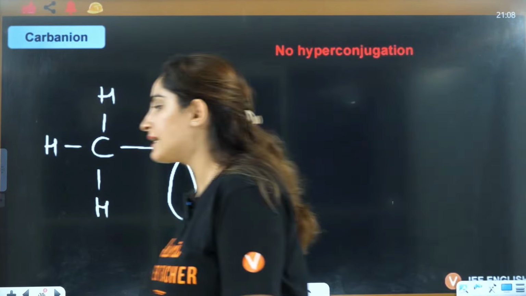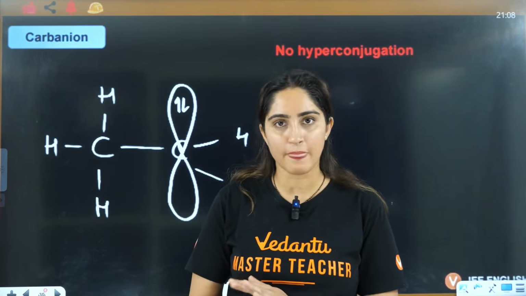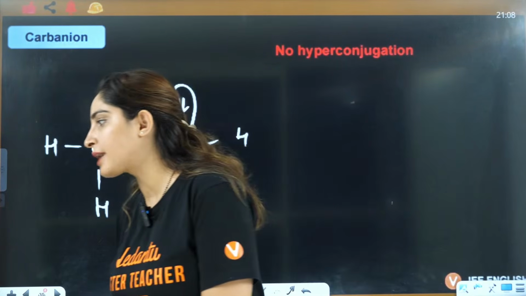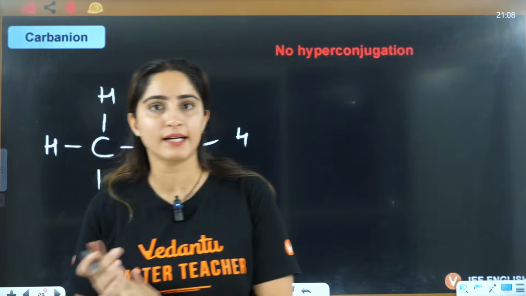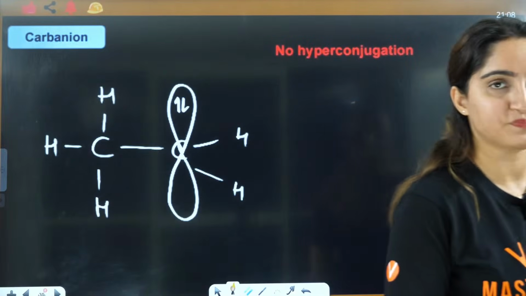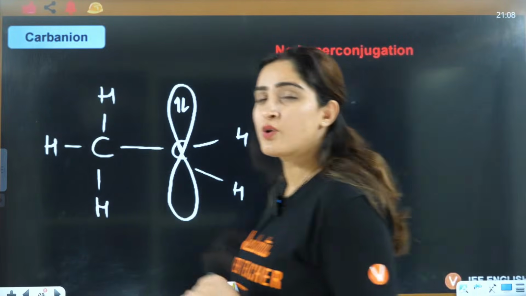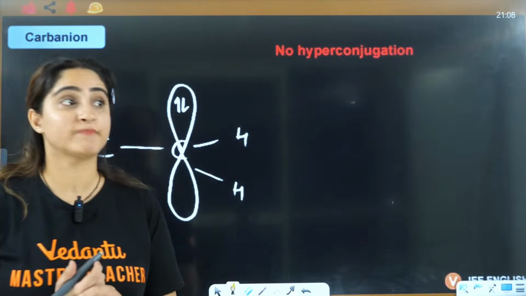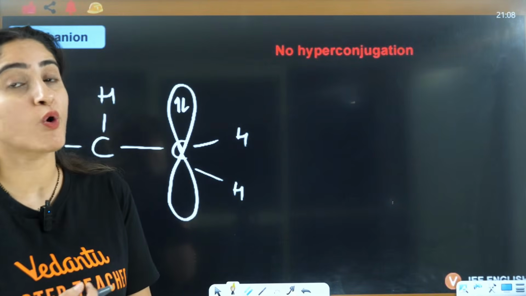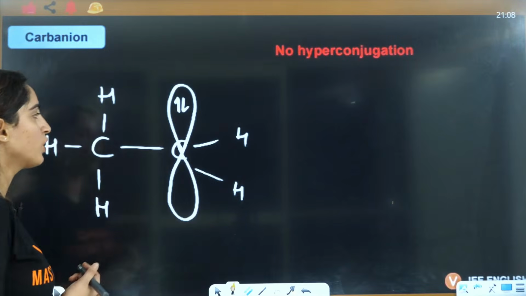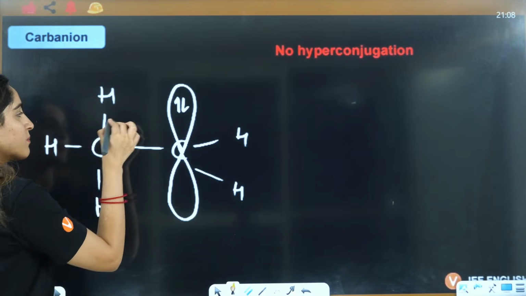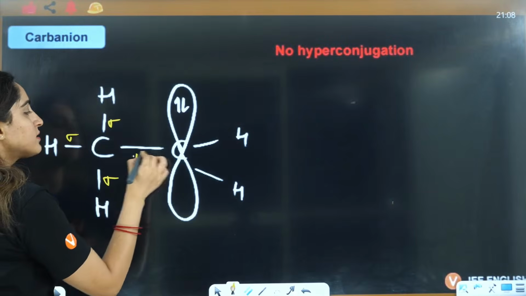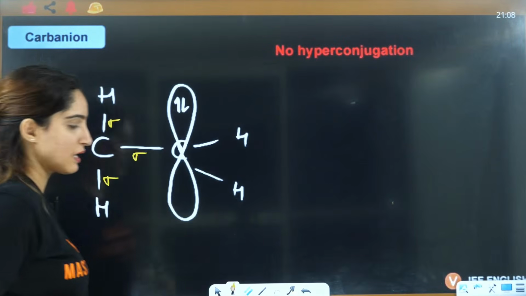Now let's see carbanion, okay? Let's talk about carbanion, everybody. Ready for that? Yes. So, carbanion, it actually does not show any hyperconjugation, right? Let's see how. So, this sigma, this sigma, this sigma, this sigma, this is fully filled.